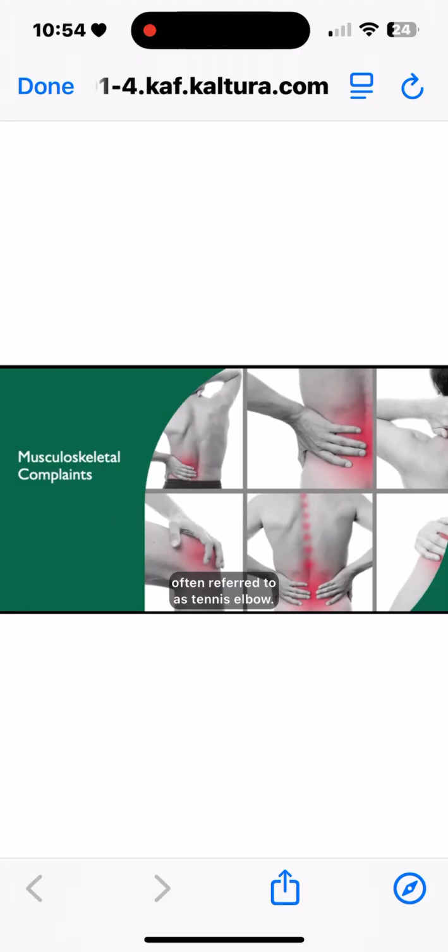So in this case, you'll have a positive quote-unquote book test, which is where you can't really hold the book out straight on your arm, or like even a purse hanging on the hand with your arm outstretched, and there's pain there in the elbow. That would be a positive book test, and they just don't have the strength to be able to hold it up. The golfer's elbow is from medial epicondylitis.